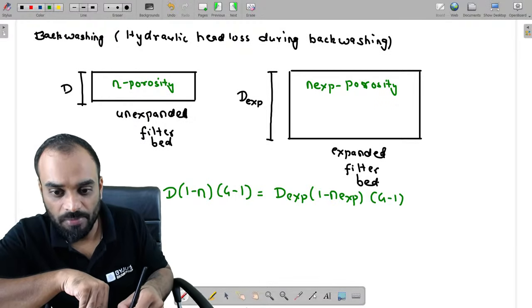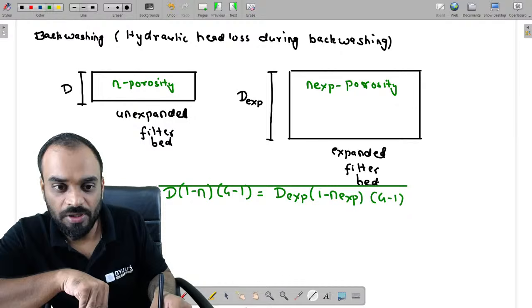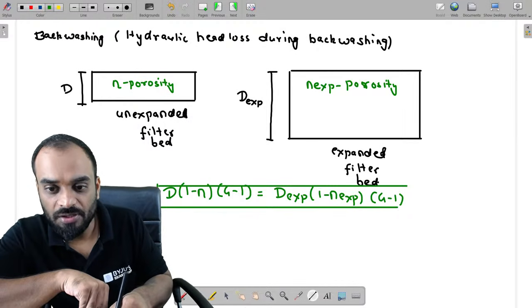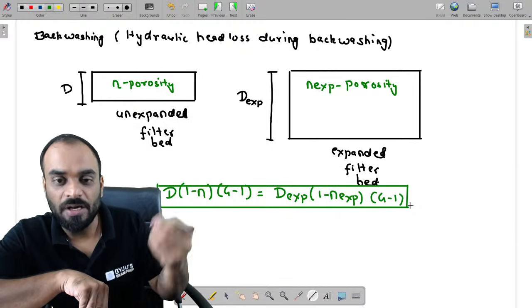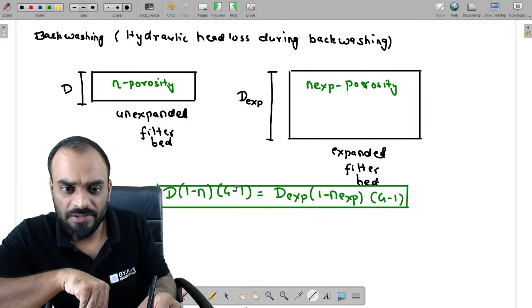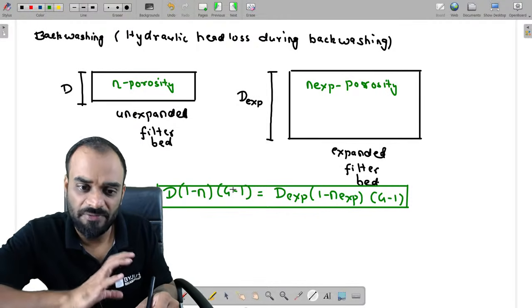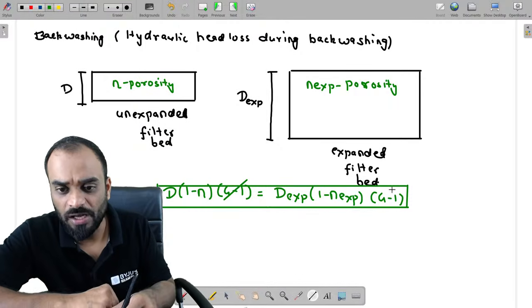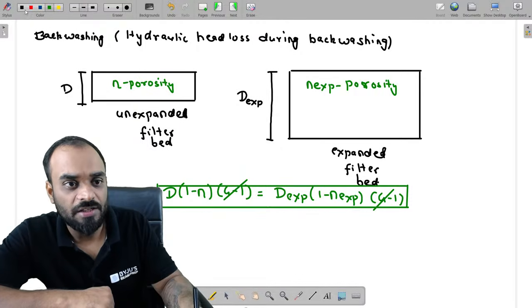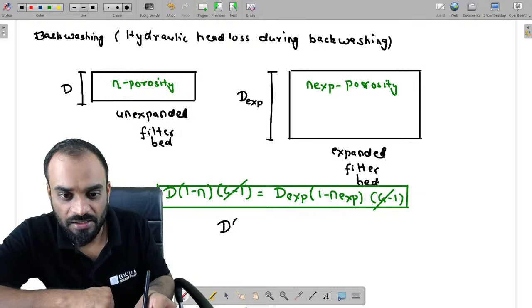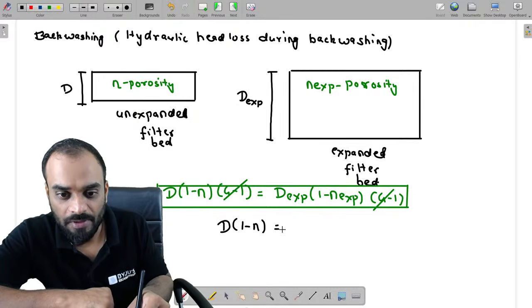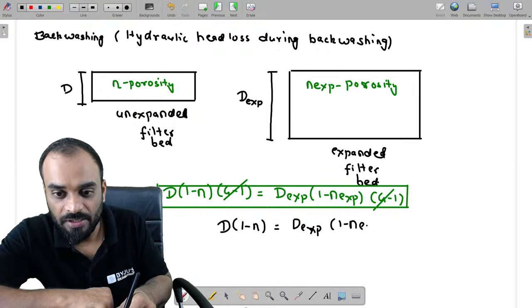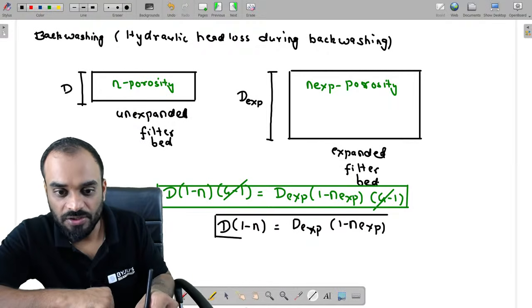This relation you have to remember so that you are able to estimate after giving the backwashing process how much expansion can occur, right? G is basically the specific gravity of particle which will not change before and after expansion, so you can cancel these two values easily and you will get a relation directly, which is D bracket 1 minus eta is equal to D expanded bracket 1 minus eta expanded, right? That is your relation which you have to remember.